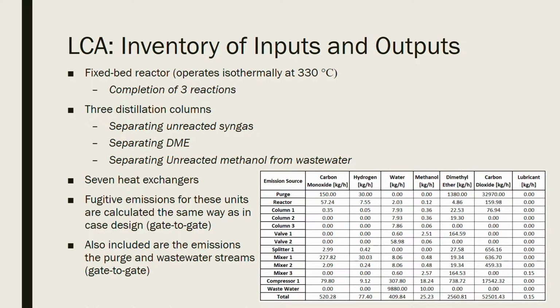This optimized case utilized a fixed bed reactor at 330 degrees Celsius and completes 3 reactions at once using a mixture of 2 solid catalysts. The product for that reaction is then fed to 3 distillation columns to be separated. 7 heat exchangers are utilized in this process. The table at the bottom of the slide compiles the total emissions for the gate-to-gate analysis, including the streams that leave the control volume encompassing the plant.